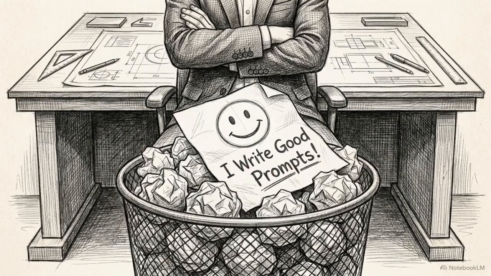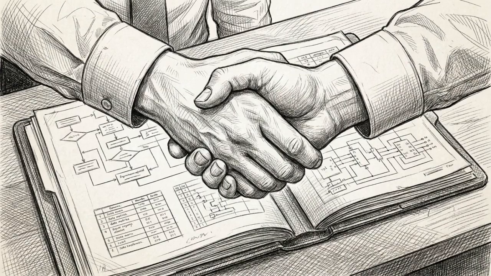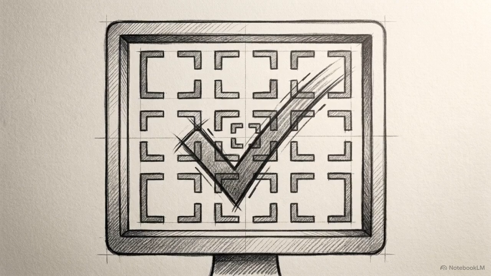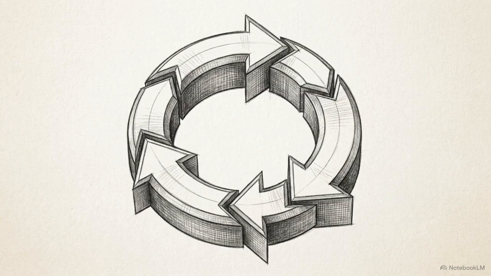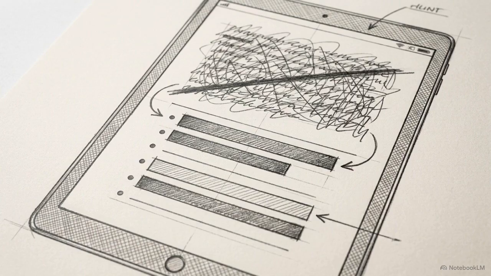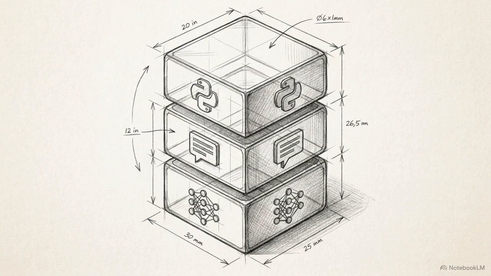Tech employers aren't just looking for someone who can write a clever sentence. They hire candidates who possess the rigorous, documented methodology required to reliably achieve these results at scale. By completing this exercise, you've successfully engineered a business-ready AI output and drafted the first page of your professional portfolio. You now know what the daily optimization loop looks like. You understand the business value of reducing ambiguity, and you recognize the technical stack required to do the job.